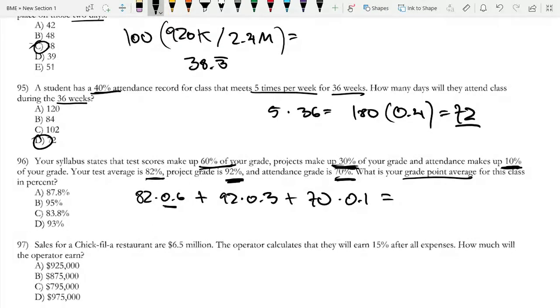Now let's see what all of this adds up to. 82 times 0.6 is 49.2, plus 92 times 0.3 is equal to 27.6, and 70 times 0.1 is just 7. Now let's add all three up. So 49.2 plus 27.6 plus 7 is equal to 83.8. And in this case, it's percent, because all of these have been percents, and then these have been the respective weights. If this was a bit confusing to you, we have videos on simple versus weighted average, which I recommend that you take a look at.